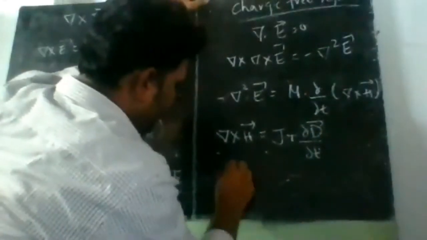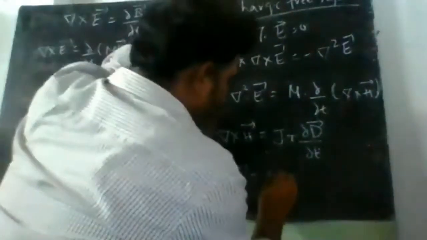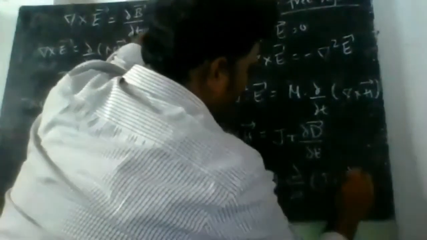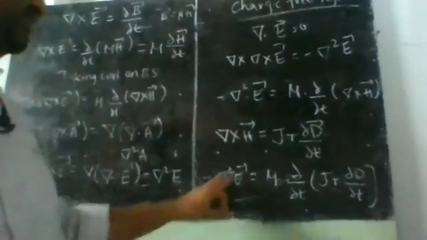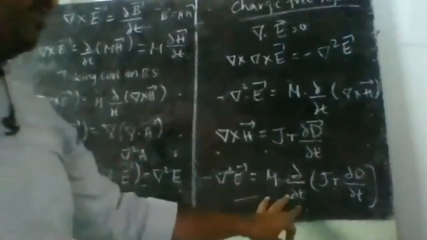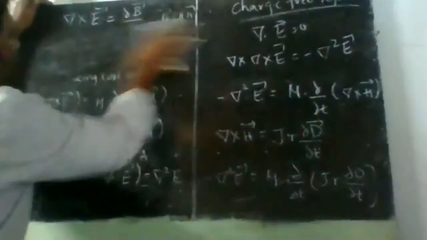Writing that here, minus del square E bar is equal to minus mu into dou by dou t of J plus dou D by dou t. Till this point I think it is clear. So instead of del cross H, we write J plus dou D bar by dou t.